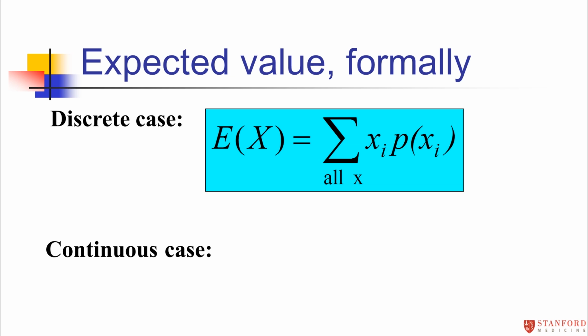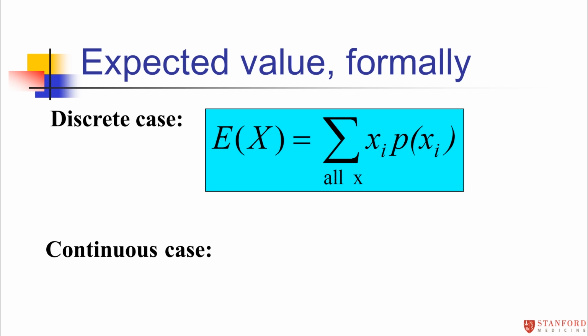distribution. Once we have that, we're going to take each value of x, each possible outcome, we're going to take its value, and we're going to multiply it by its probability, how frequently it occurs. So outcomes that occur more frequently will be weighted higher in this sum. We're going to take those weighted values, and then we're going to add them all up. So this is just saying add up all the x's times their probability, all the possible outcomes times their probability. I'm going to show you some examples of how to calculate that.